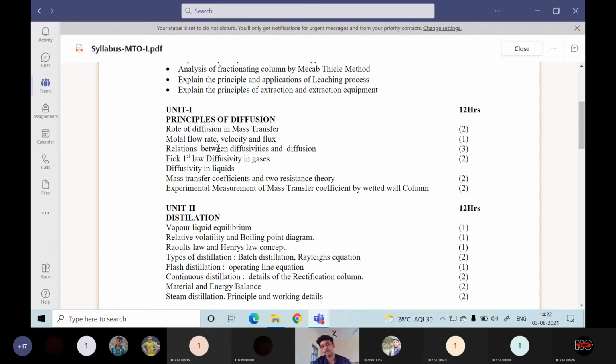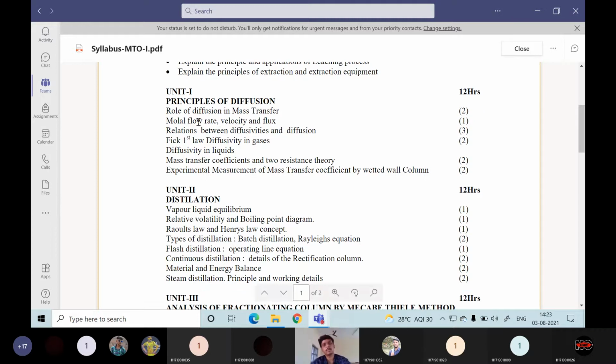What is the role of diffusion in the mass transfer operation? Without diffusion, there is no mass transfer. Something we have to solubilize, or something we have to extract. Diffusion plays a very important role in mass transfer operations like distillation. Molal flow rates: whenever mass is getting transformed, how much mass, what quantity, is getting transformed? To quantify that, qualitatively we can say, when we spray a fragrance, like a body spray, you don't know how much you are spraying.